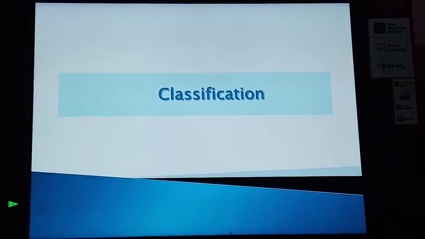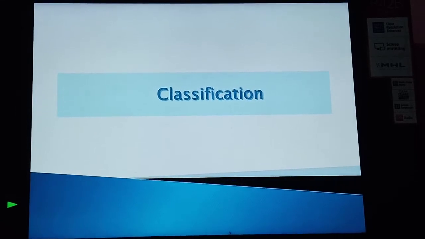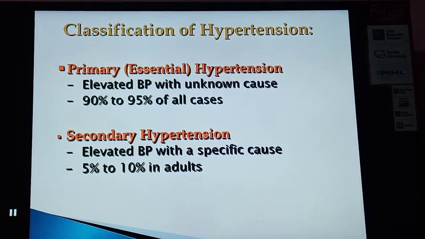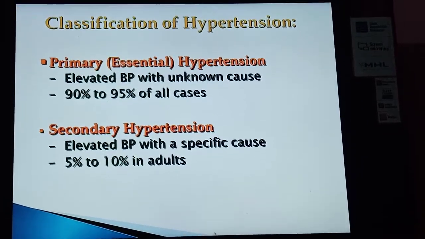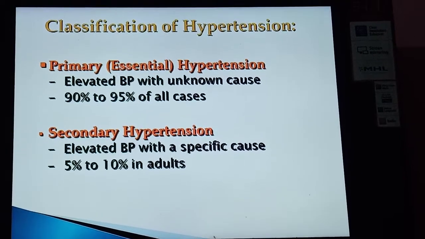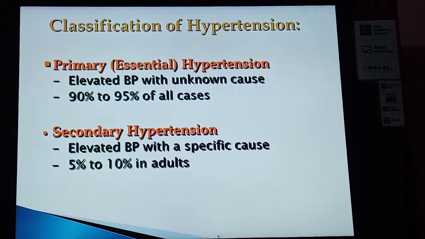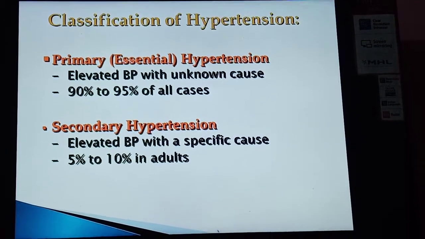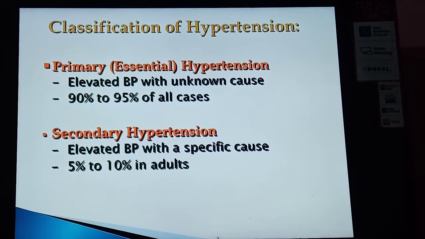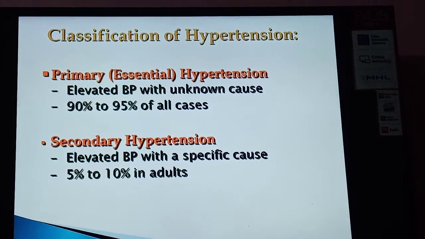Now the classification of hypertension according to etiological factors. One is primary, also known as essential hypertension, and the other is secondary hypertension.